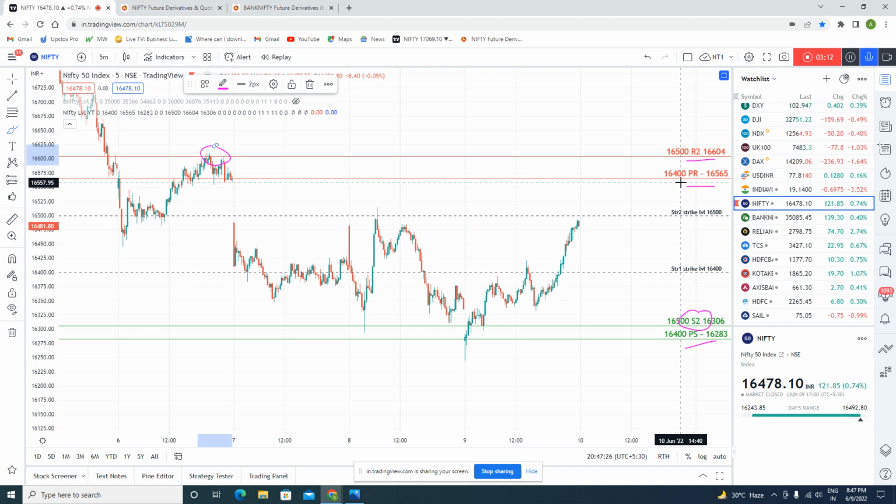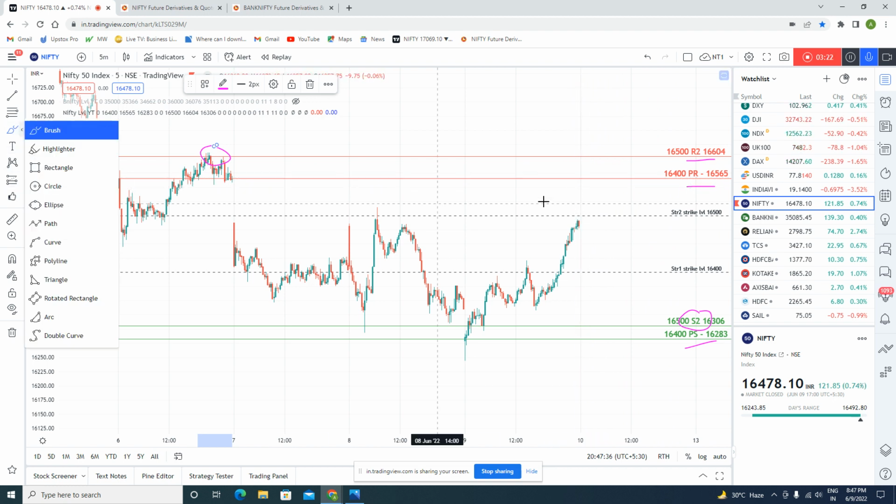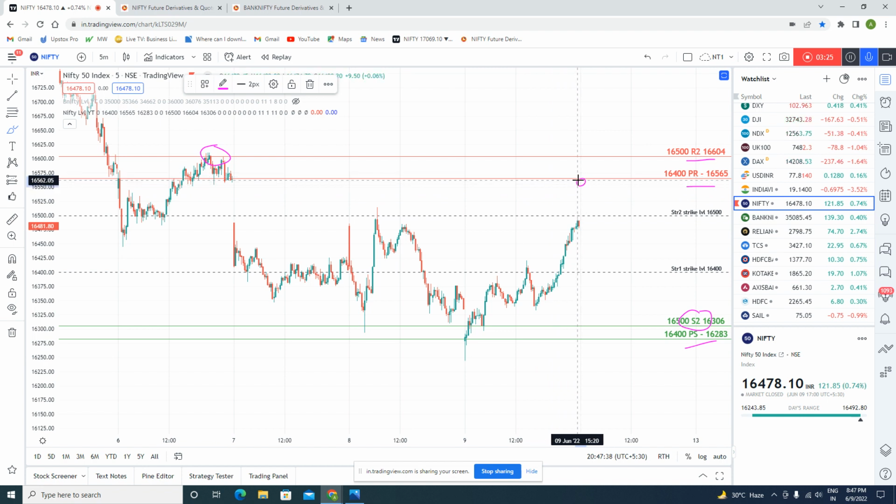If it starts from the normal level, or has some gap up, it will happen around this zone, the 16400 resistance level, that is 16565. But after a gap up, there is a huge possibility of selling, because it gets resistance from that level. If the selling continues, it may try to get support at 16500 or around 16450, you can say.